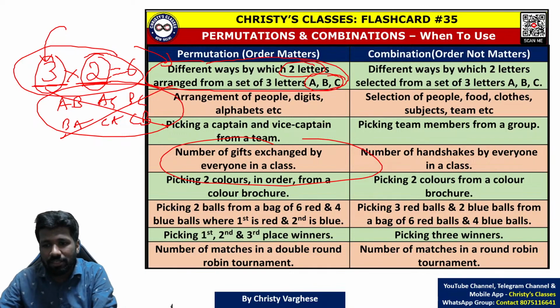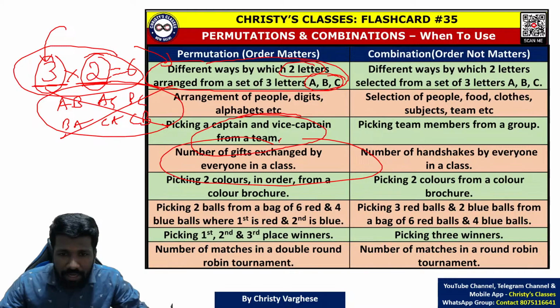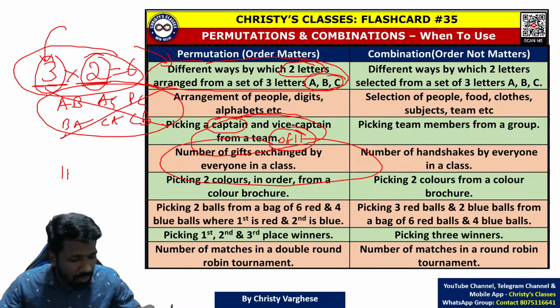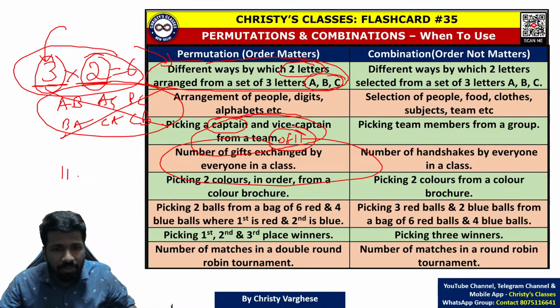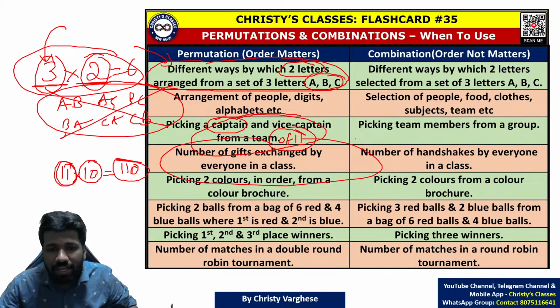Different examples like this you can tell. For example, this vice captain scenario. Let the team be of 11 people. So the captain can be selected in 11 ways, because all the 11 people have a chance to be the captain. But the captain cannot be the vice captain also. So the vice captain can be selected only in 10 ways. So captain in 11 ways, vice captain in 10 ways. So captain and vice captain together in 11 into 10, 110 ways. 110 ways. Is it clear?